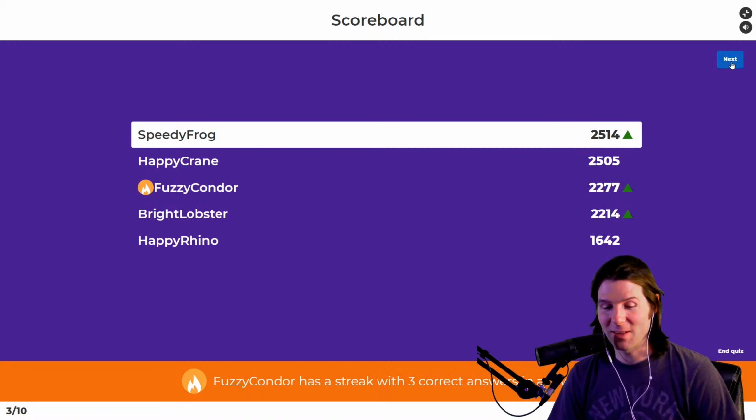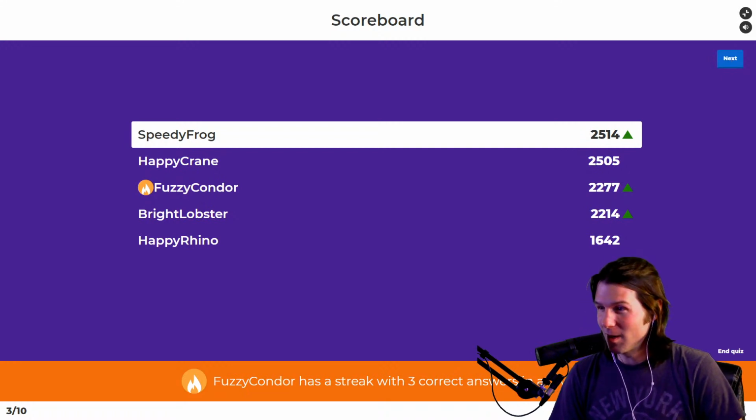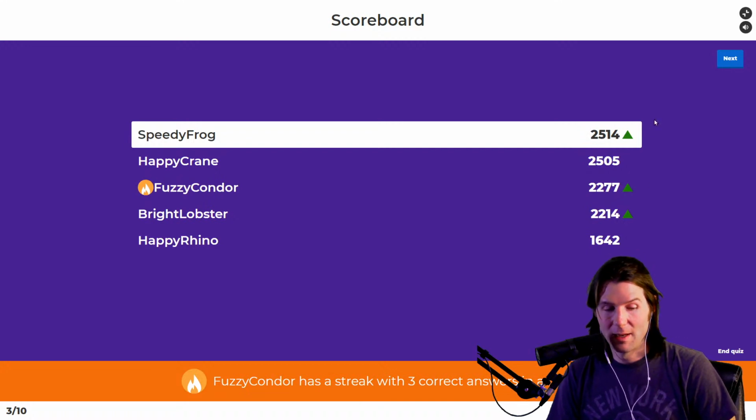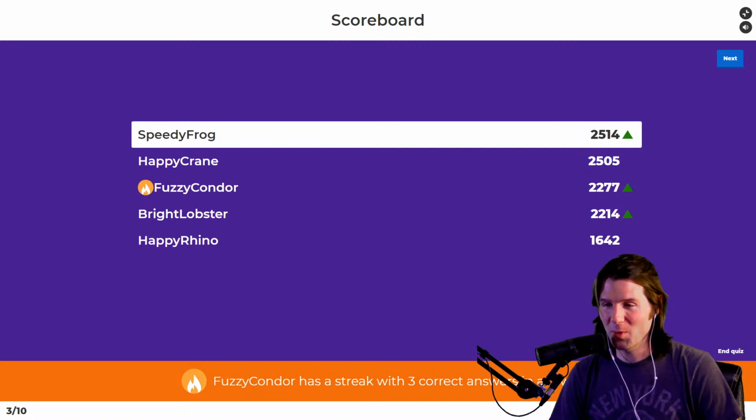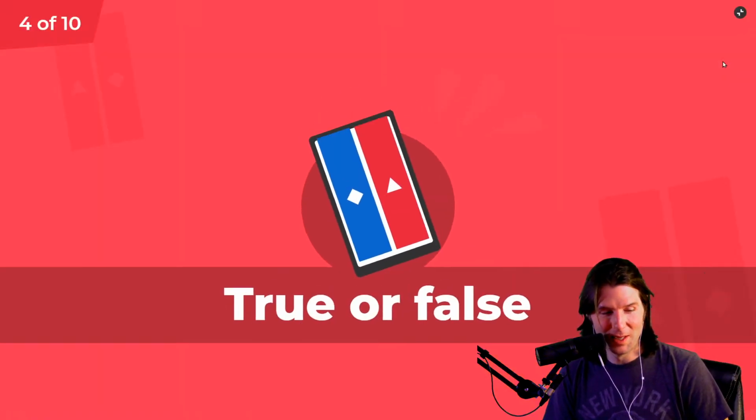It could be Suddenlink slowing me down. They could be like, we don't like that you're broadcasting so much online. So let me look at my up rate. No, I'm doing 5 kilobytes up right now. I don't know what's going on. So Speedy Frog in the lead, Happy Crane in second place. Let's continue on right now. See who's going to win.